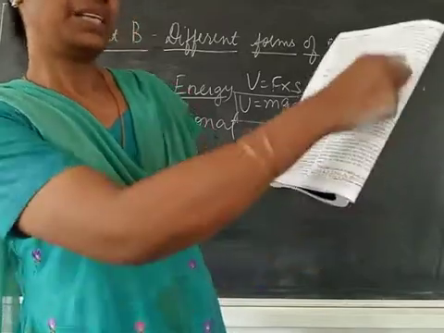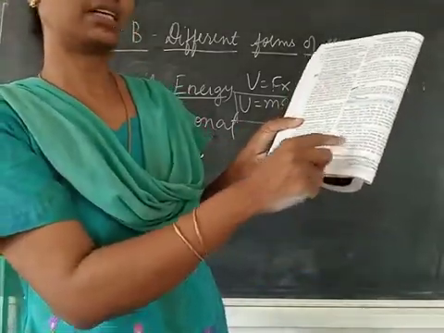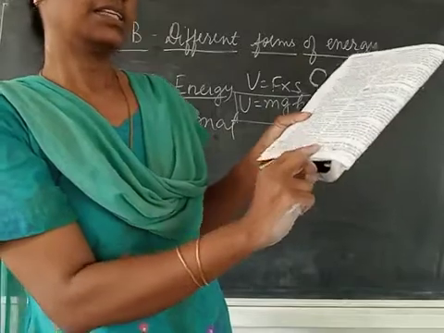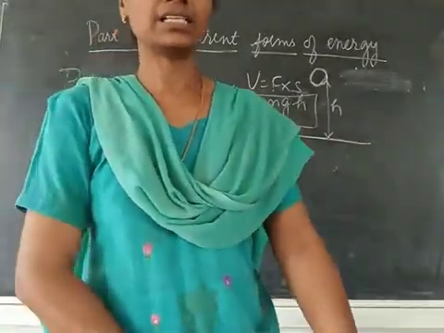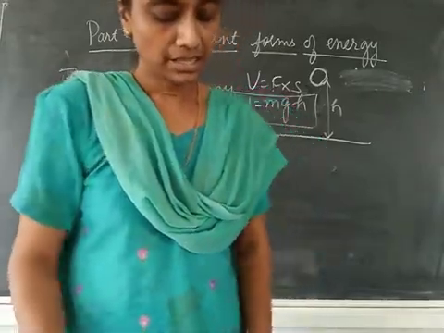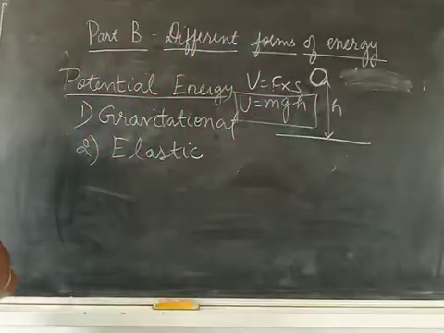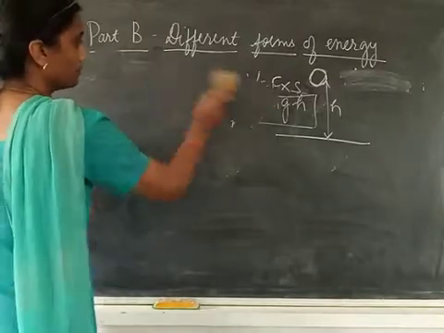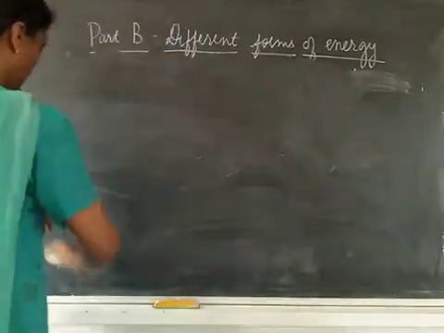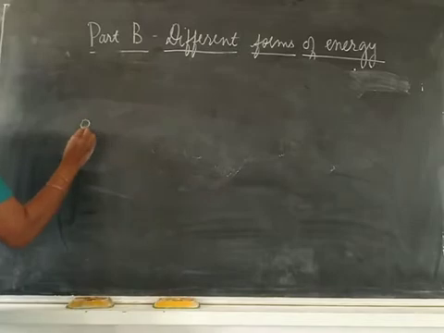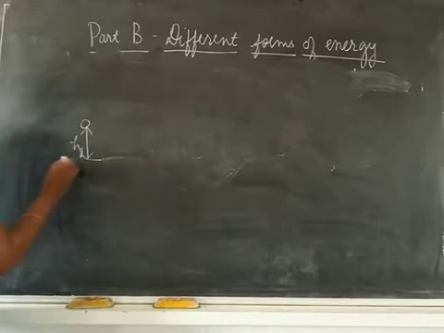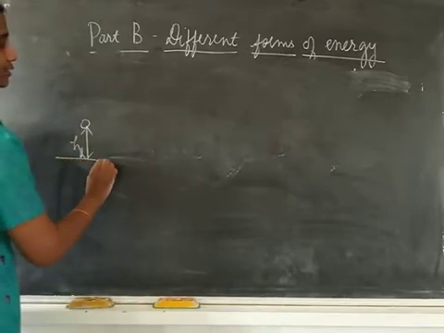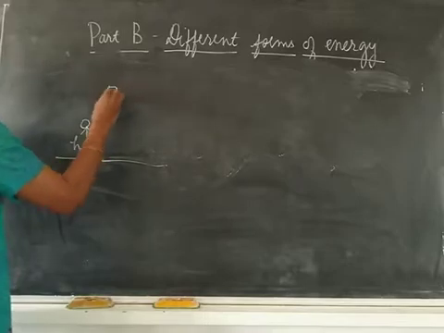Please read through it, it gives you a better idea about this concept. Then come to another two conclusions. Whenever a body is raised from height h1 to h2, suppose a body was at a height h1 above the ground, and it has to be raised to a height h2.